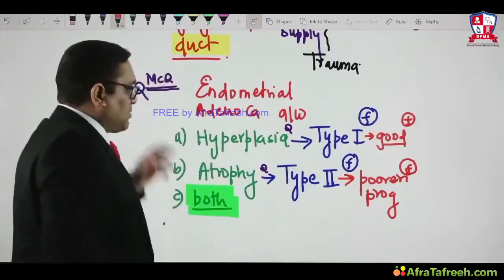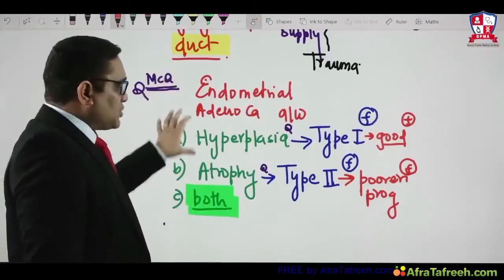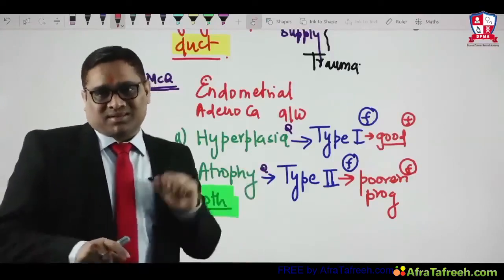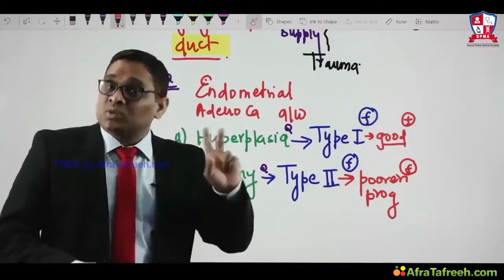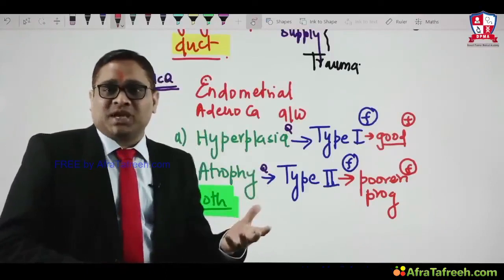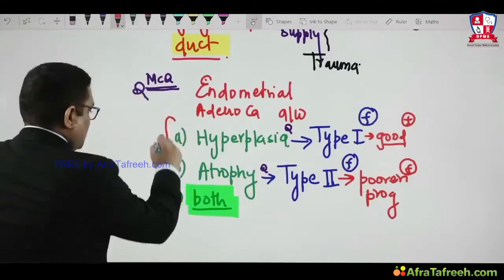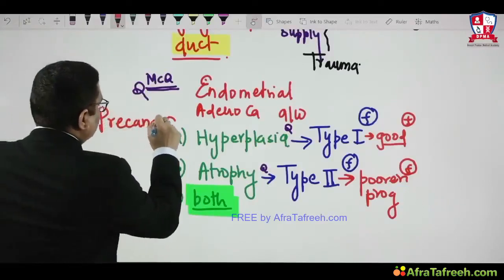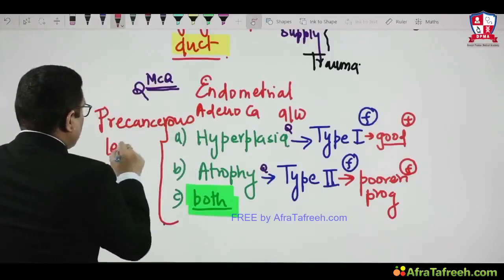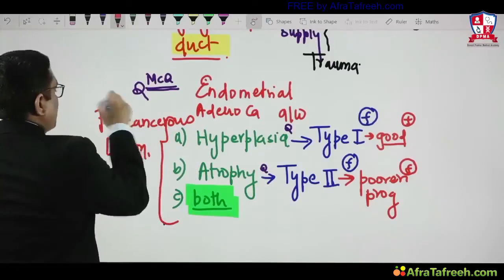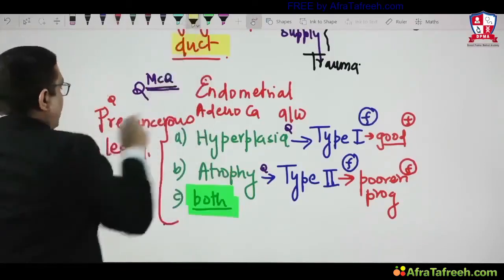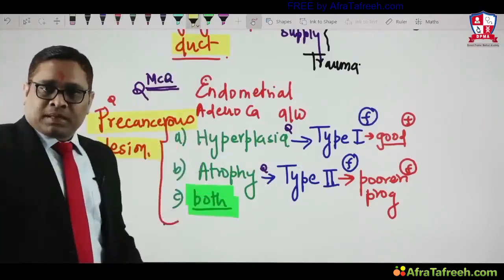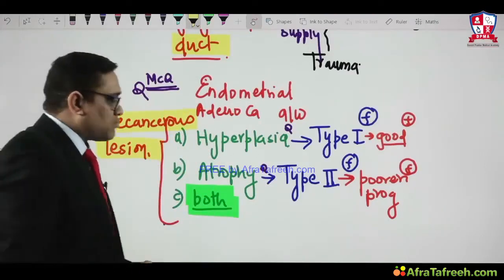So this point we have to keep in mind, that endometrial adenocarcinoma is because of both hyperplasia and atrophy. So hyperplasia and atrophy, both are precancerous. What I said? Both are precancerous, and that was the PGI question. Both are precancerous lesions. So now we have to understand the precancerous lesions are hyperplasia and atrophy, right? So these are the important points about atrophy.